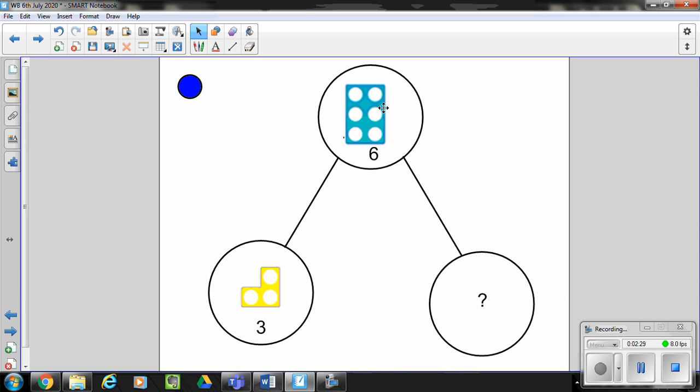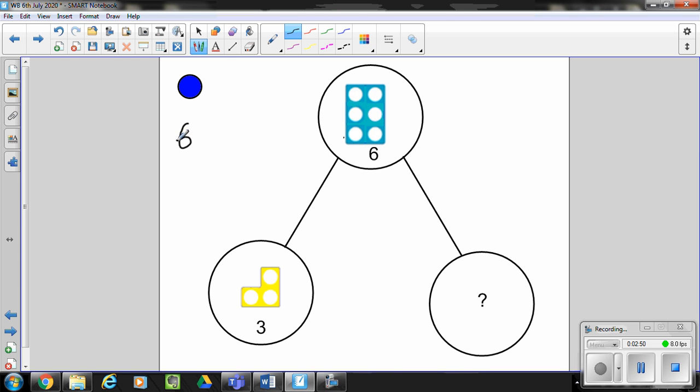This time I know that my whole is 6. 3 is a part, and I need to find out this missing part. So what do I need to do with the numbers that I have? That's right, I need to do 6 subtract 3. Let's write that as a number sentence.